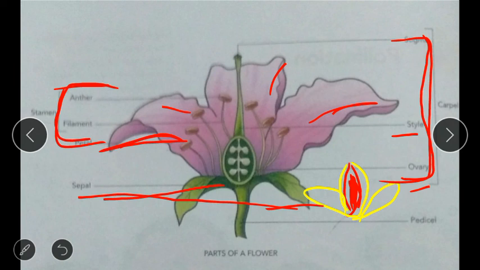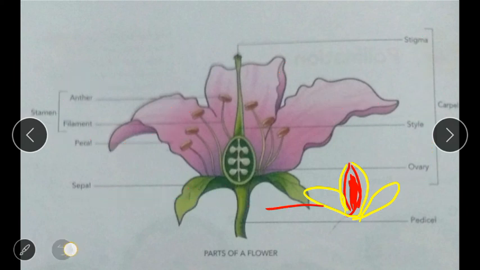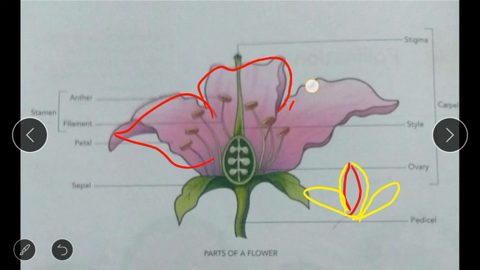Okay, now you understood the four basic parts of the flower. What are they? This is sepal, then petals. Where are the petals, children? These all are the petals. These all parts of the flower are the petals.